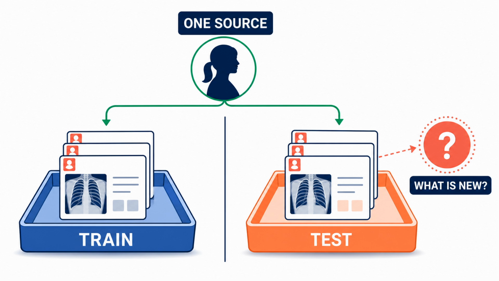Here is the setup. A benchmark is a set of labeled examples used to compare an algorithm. Several examples can come from the same underlying source: one patient, user, device, author, or scene. The algorithm should learn the task signal, not a marker that simply identifies the source. Training examples are available for learning. Test examples are held back until the end, so their score estimates how the algorithm handles the kind of new case it will meet in deployment.